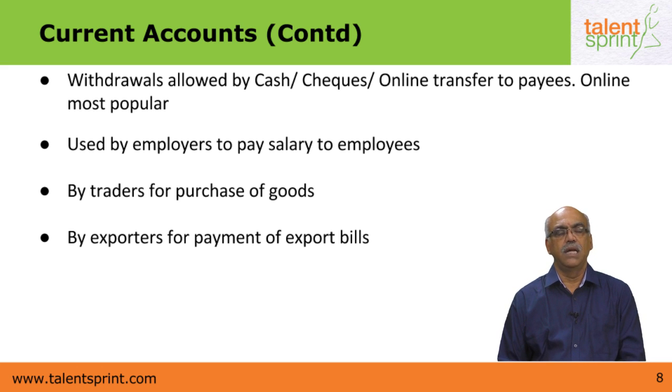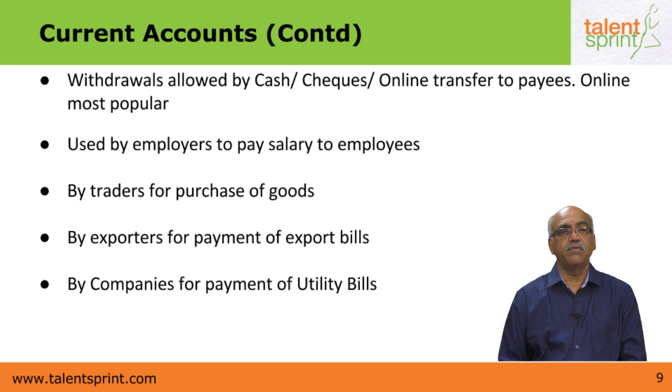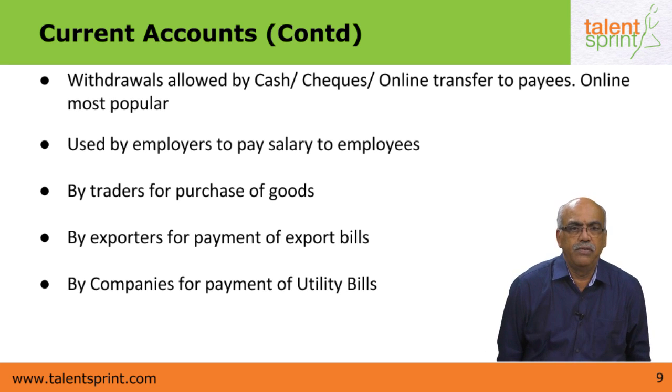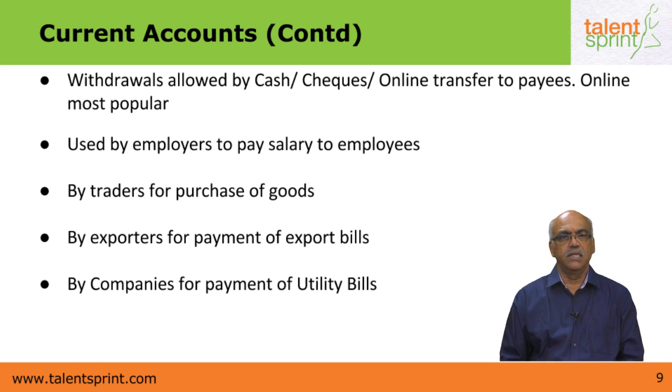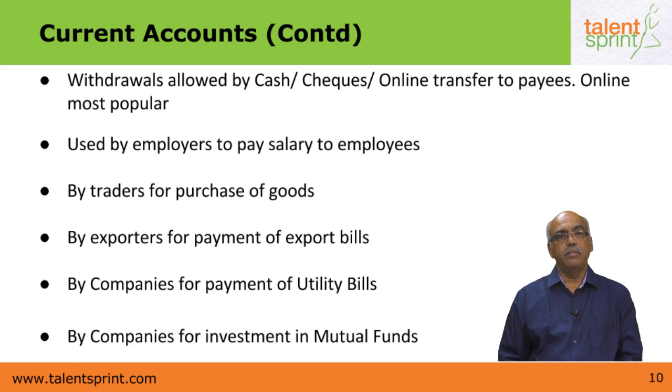Export bills are always paid by using online transfer, and by companies for payment of utility bills. Current accounts are used by companies for payment of utility bills. For example, they could be used for payment of electricity bills, ESI dues, and other statutory liabilities also. And many times companies invest in mutual funds.